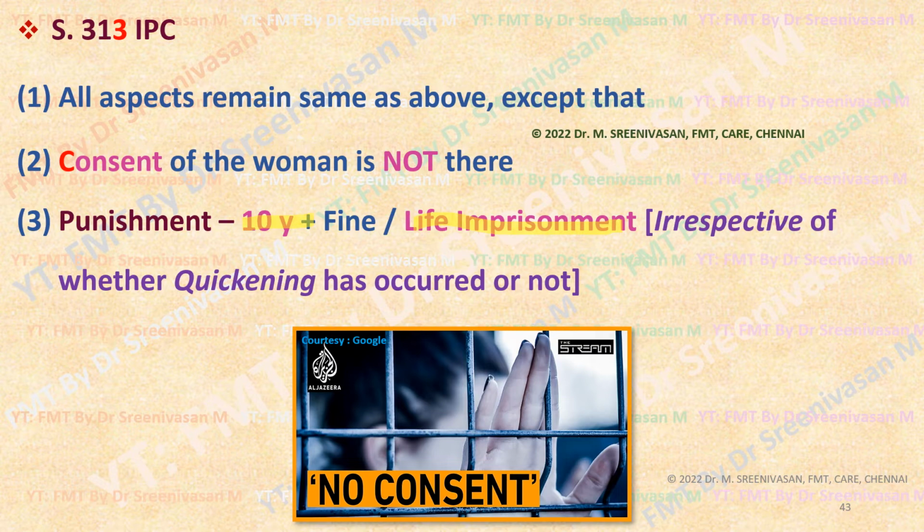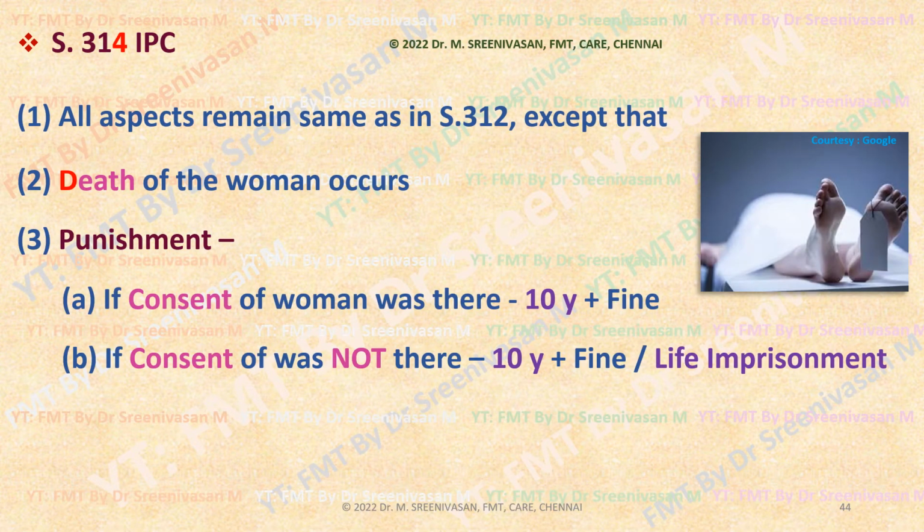Whereas without consent, whether before or after quickening, irrespective of duration of gestation, minimum 10 years to life imprisonment will be given. So consent has an important role here. Again, the last number is important to remember the provisions here. 3 represents C, without consent. And if you add 3 plus 7, you get 10 years to life imprisonment, that can be remembered. 3, 7, 10, 14.